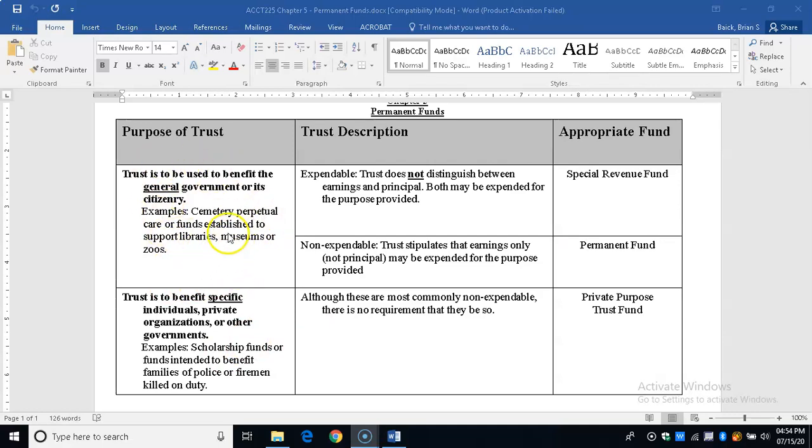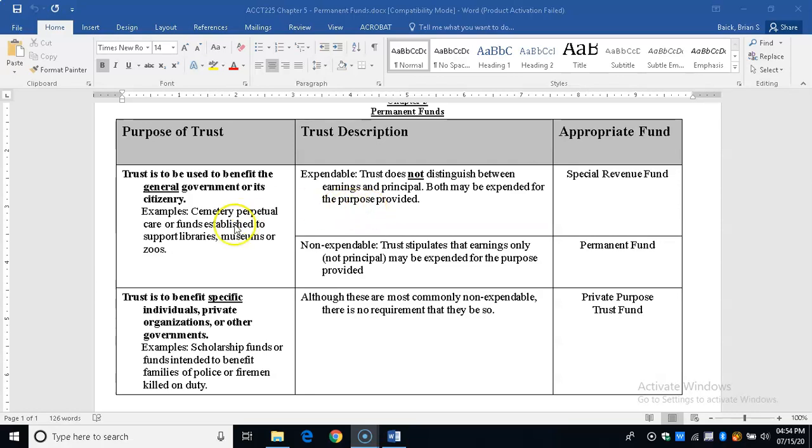If you have a fund that's going to benefit everybody, and you can spend the principal and the earnings, then that's called a special revenue fund. Okay, so special revenue fund is where you benefit everybody and you can spend the principal and you can spend the interest. In other words, you can spend everything.